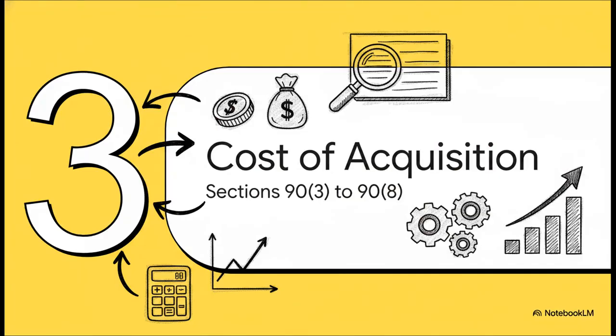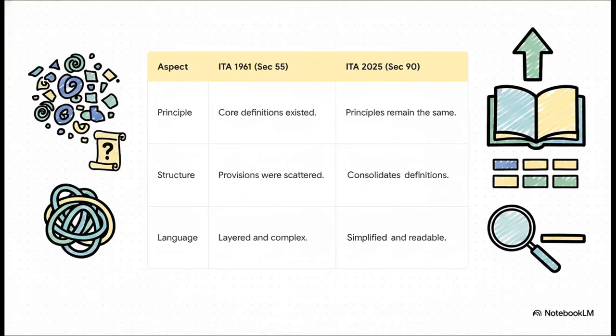Okay, on to the other major piece of the puzzle, the cost of acquisition. Now, this area is a bit more detailed, and it's covered pretty extensively, from subsections 3 all the way to 8 of Section 90. There are some important nuances here. Now, for all you seasoned professionals watching, these principles will probably feel very familiar. They're based on Section 55 of the old 1961 Act. The core logic hasn't really changed.